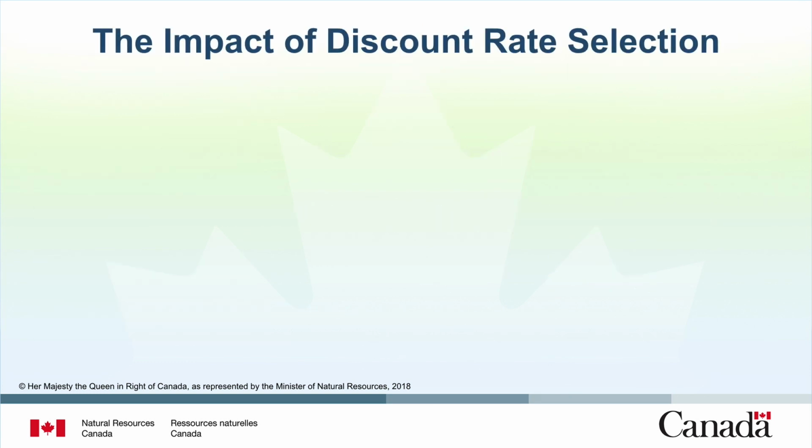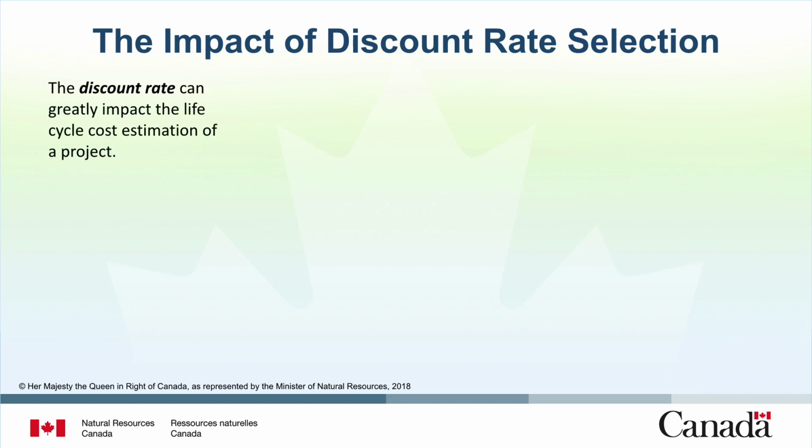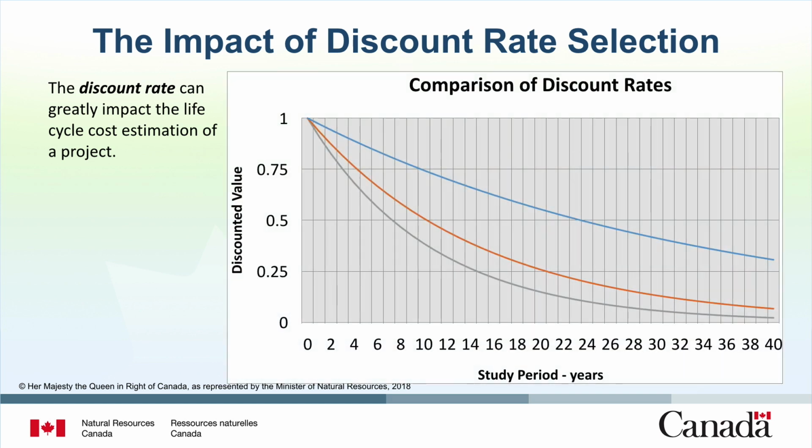Let's move on from calculating present value by discussing the impact of discount rate selection. The discount rate can greatly impact the life cycle cost estimation of a project. For federal projects, the discount rate is normally between 2 and 3%. This value is calculated based on the economic conditions for a given year and will change over time. Be sure to check with your department about the appropriate discount rate to use for your project.